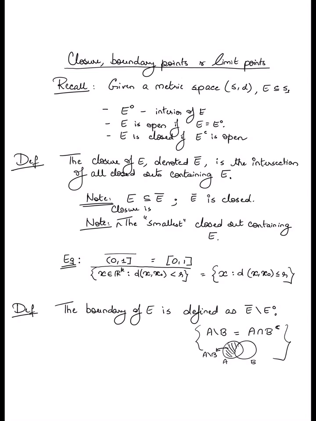Okay, so once again, the boundary of a set is basically the closure of the set minus the interior of the set. Elements that are in the closure but not in the interior. Those points are called boundary. The collection of those points is called the boundary, and the points on the boundary are also called boundary points.